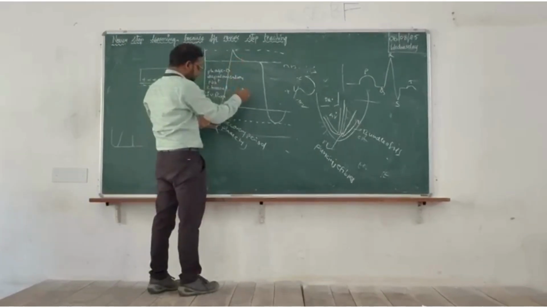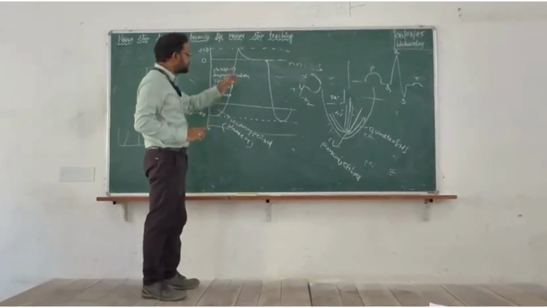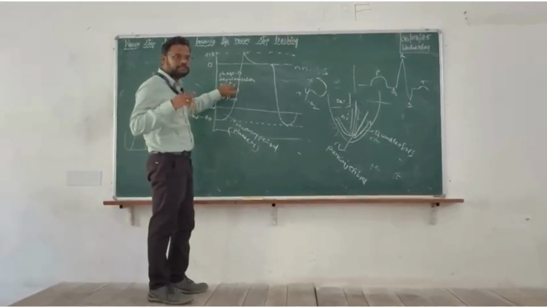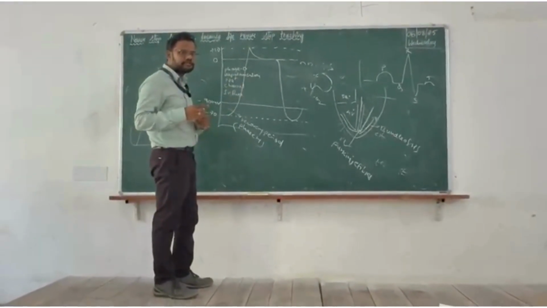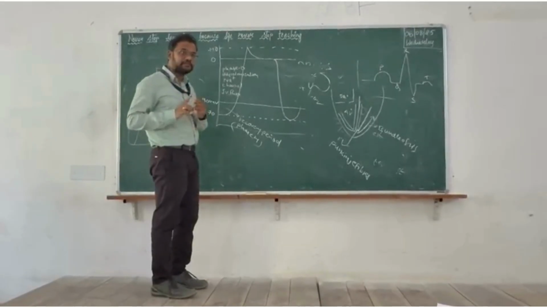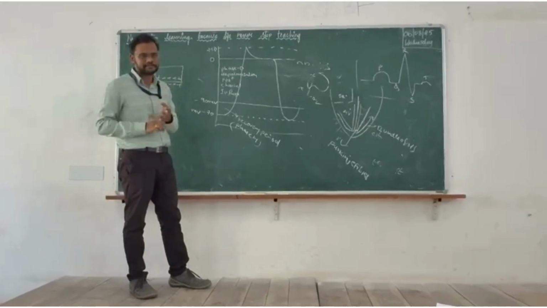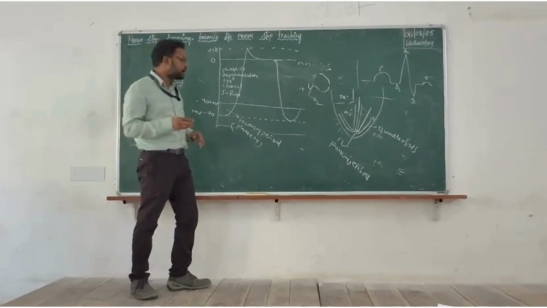Now what will happen after that? After some prescribed time, along with the sodium channel, the potassium channel will open. The potassium channels allow the positive charges from the inside to the outside. That is called efflux. Potassium will go outside of the cell.